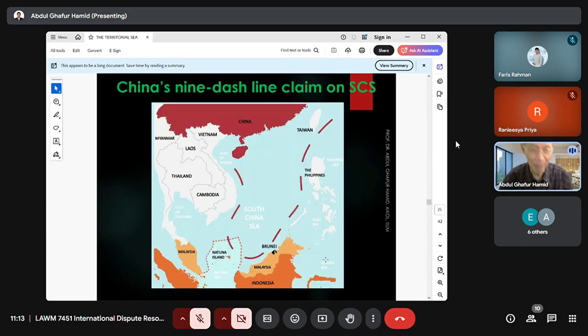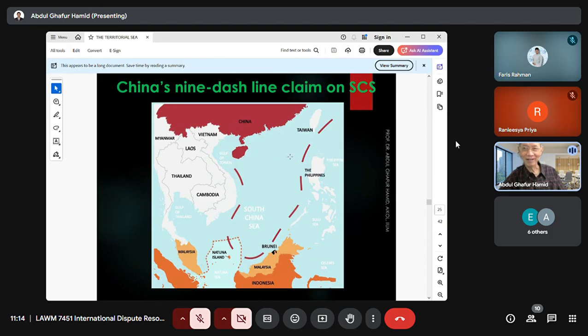Okay, now this is the map. China's 9-dash line. Why is it called the 9-dash line? Because you see the red color line, right? 1, 2, 3, 4, 5, 6, 7, 8, 9. So all the sea waters within these 9 dashes, this is the South China Sea, right?